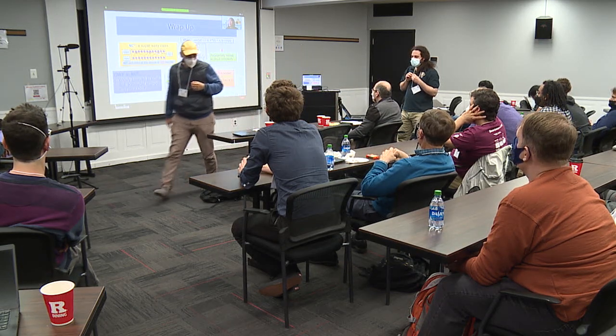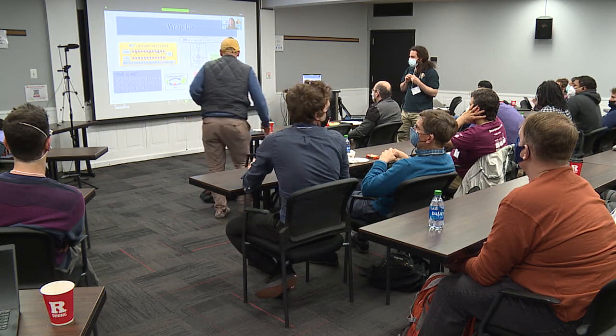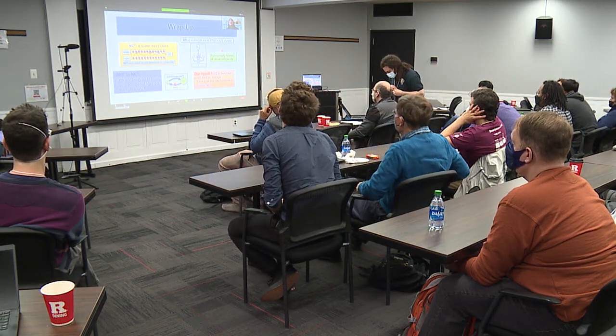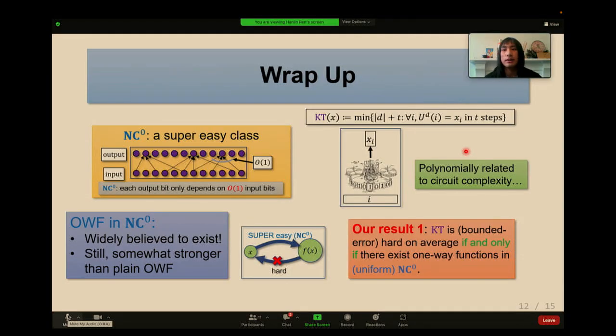Liu-Pass showed one-way functions are also equivalent to hardness of additively approximating K-poly. The additive gap is c log n, I think. It's O(log n) for any constant c. And this also applies to our results. KT is average-case hard to approximate within additive error c log n if and only if there are one-way functions in NC0.